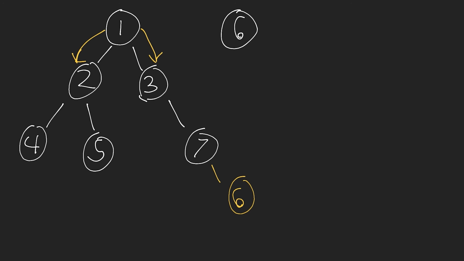I could insert it here, right? I could insert it here. That's fine, but I don't want to do that. I want to insert it in the correct position in the binary tree. Okay, so again, we're going to repeat this process now.